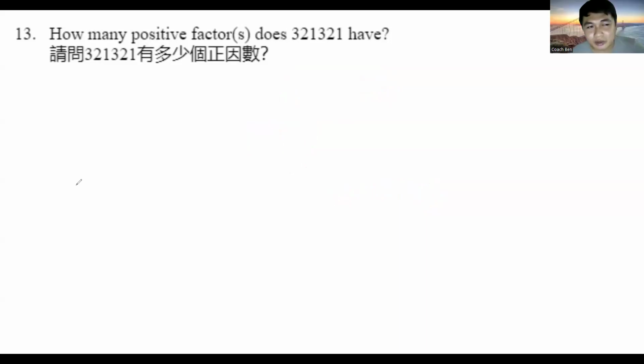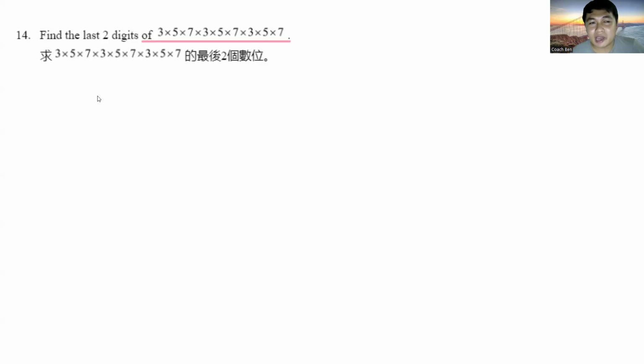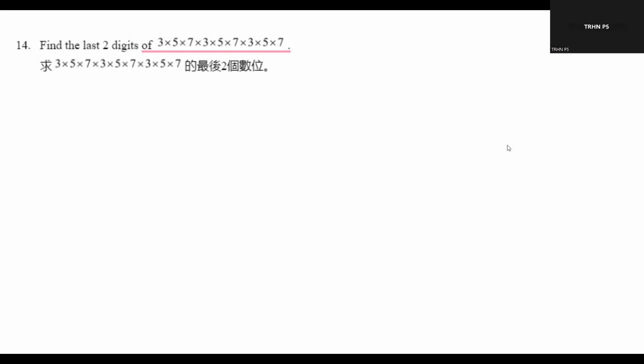So let's move on to number 14. Find the last two digits of 3 times 5 times 7 times 3 times 5 times 7 times 3 times 5 times 7. Okay, does anybody want to volunteer for number 14?